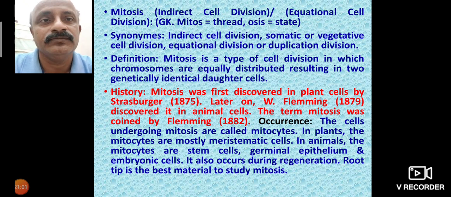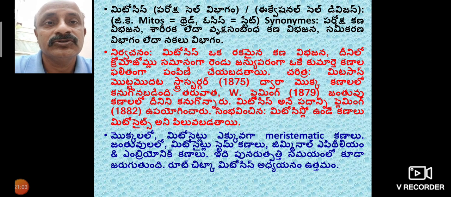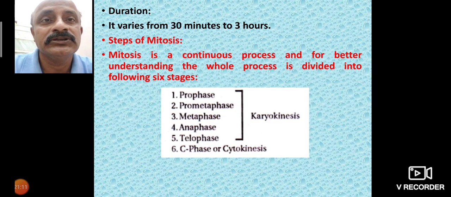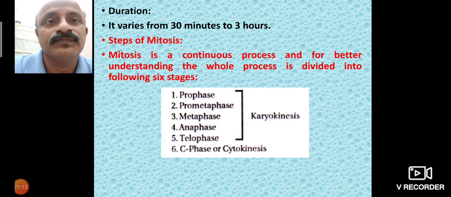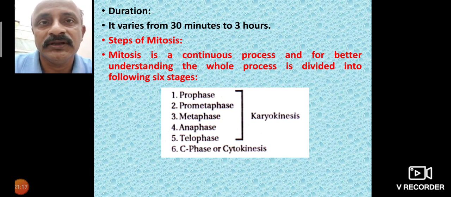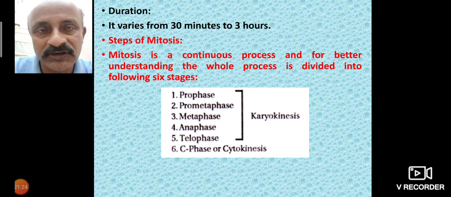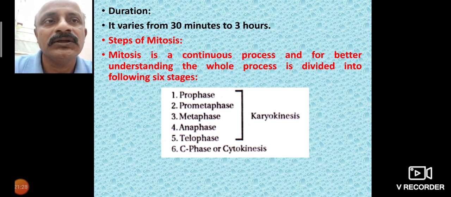Anthers and ovary are also examples. So mitosis of these two types is important in the embryonic stage, where cells also divide. The duration varies in various forms from 30 minutes to 3 hours. Mitosis is important for the process of cell division, and it can take place in 30 minutes to 3 hours.